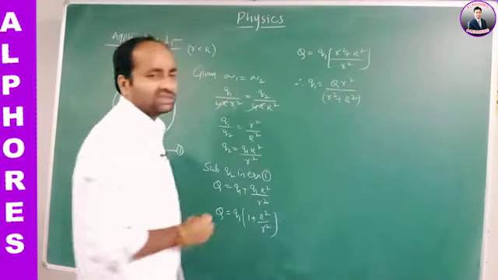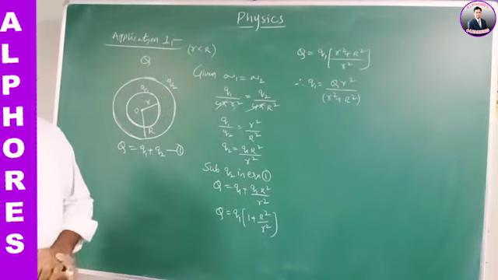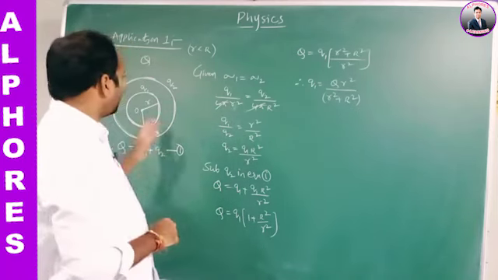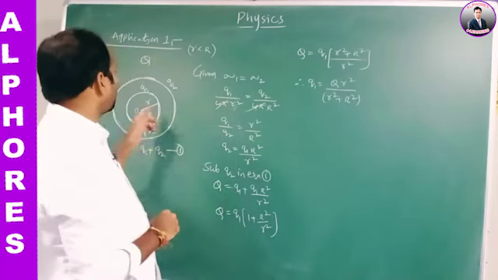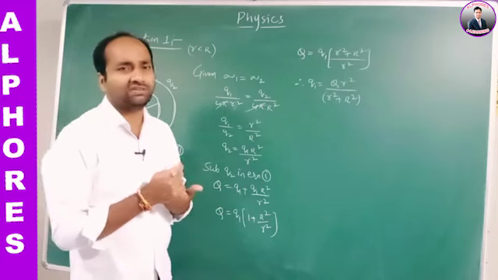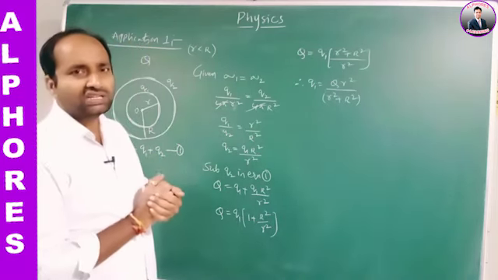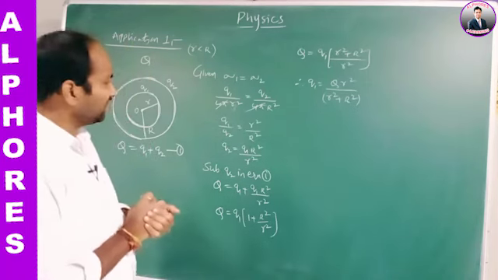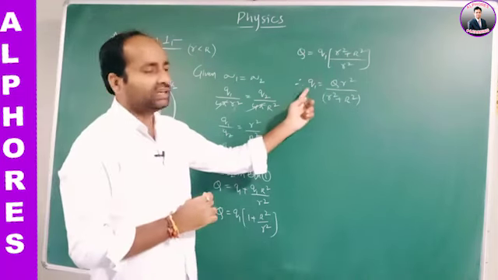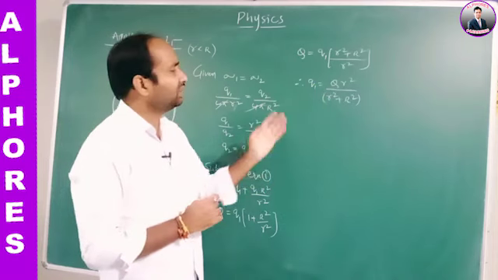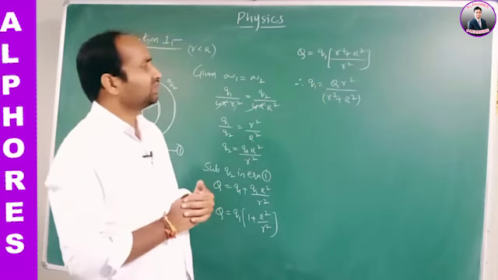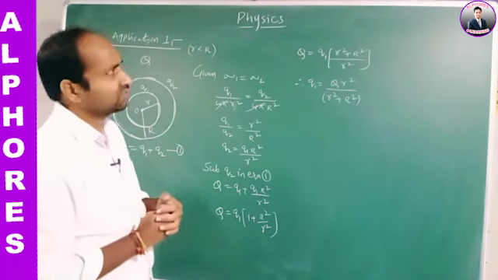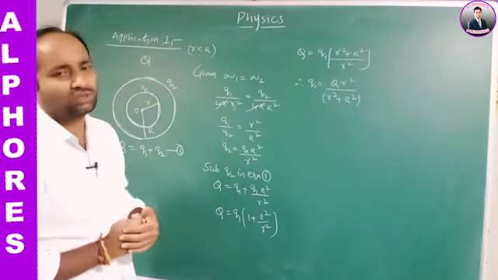Okay, this is the charge of the first sphere, because here we know the total charge capital Q and the surface charge densities are given, and the radii of the two concentric spheres are given, but we don't know the individual charges. They gave a condition that only the surface charge densities are equal. From that relation we have written Q1 in terms of capital Q and the radii, small r and capital R. Q1 is equal to capital Q small r square by small r square plus capital R square. Okay, this is the Q1 value.